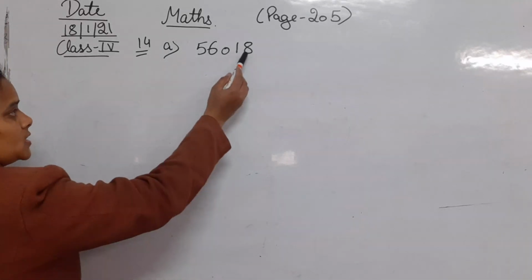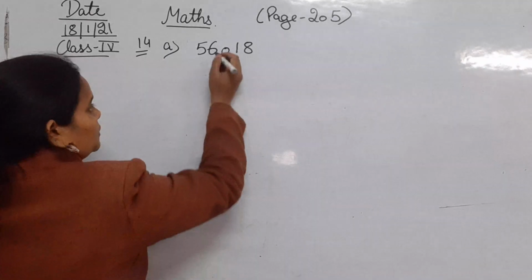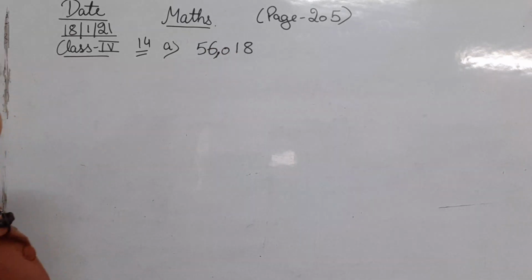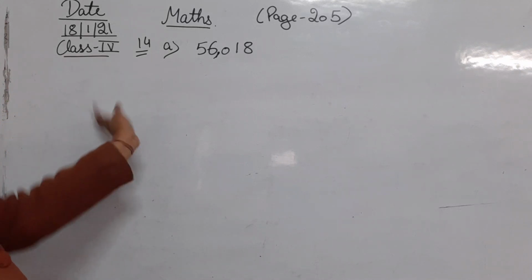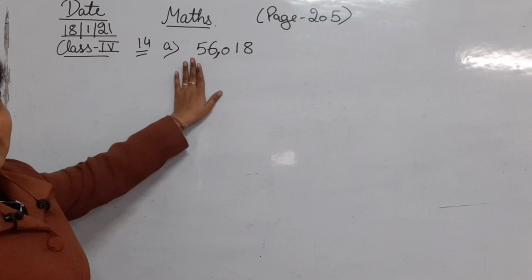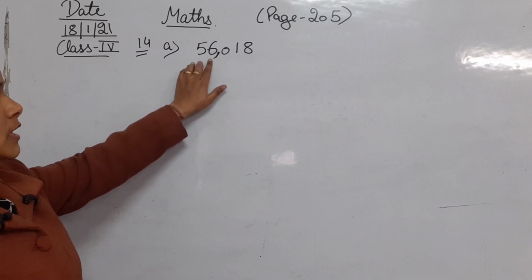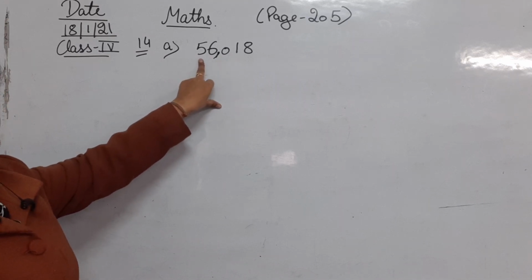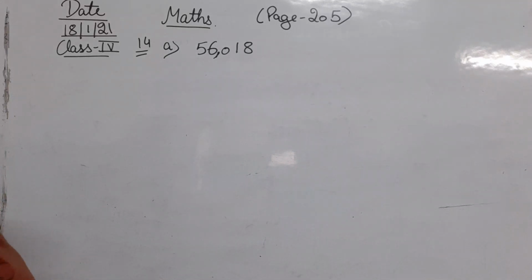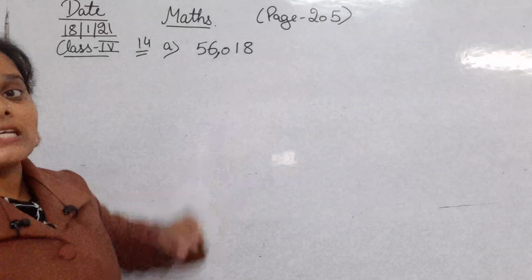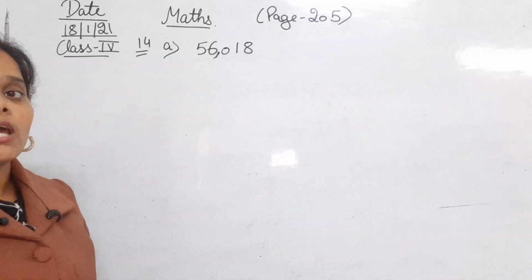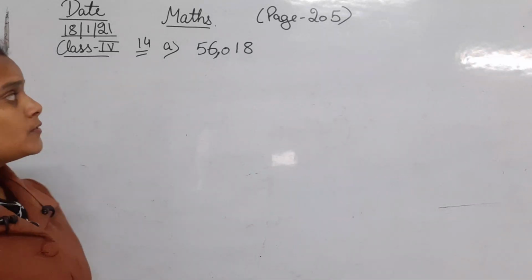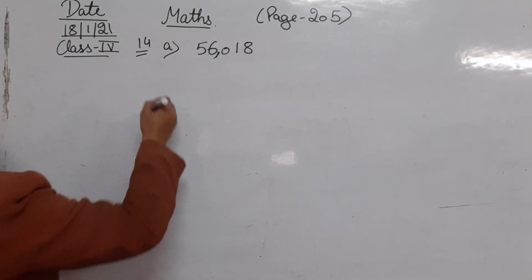That is ones, tens, hundred, then put down the comma here, then thousand and 10,000. So the number is 56,018. If we pronounce this number in words, so we will write 56,018.